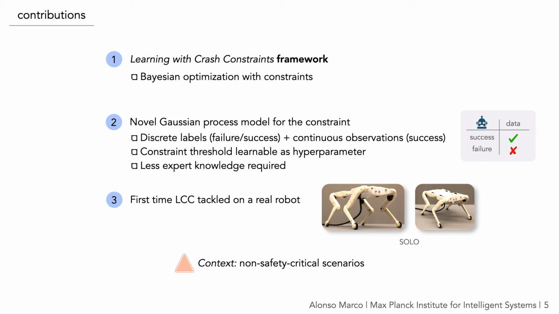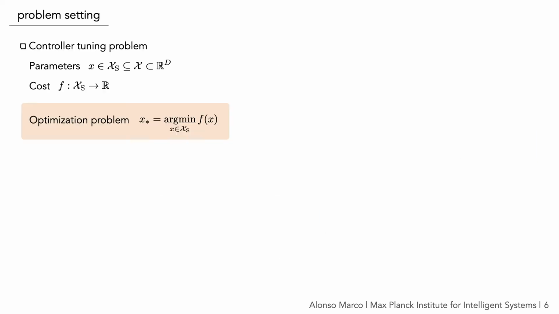So the context here is a non-safety critical scenario where failing is undesired but not catastrophic. We could think, for example, about the first-time design and tuning of controller parameters on a real robot. So contrary to scenarios where failures must be avoided at all costs, our method leverages failures in its favor in exchange for a faster and less conservative learning.